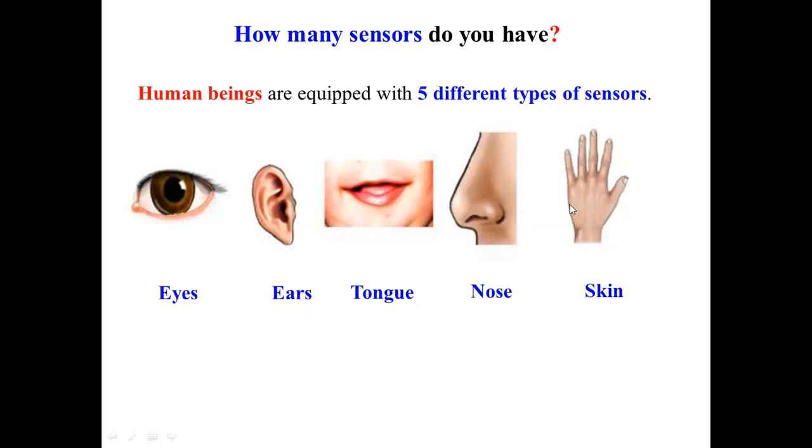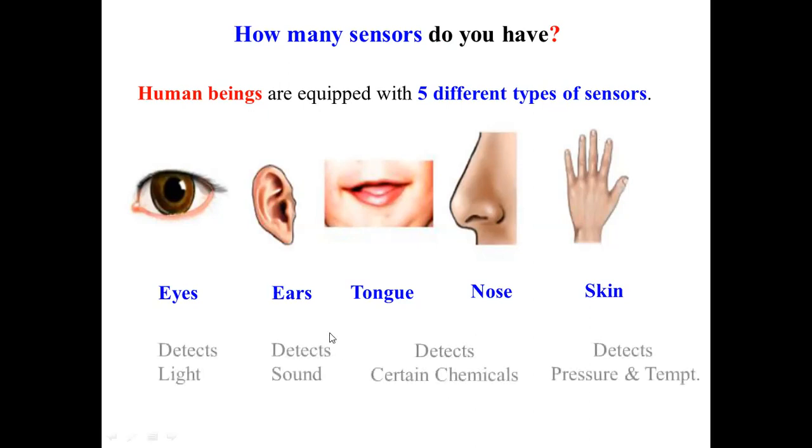Though it is shown as a hand palm, we are saying that it is skin. These are the different types of sensors which we utilize in every activity. Human beings use these for every activity. The eye detects light, the ear detects sound, the tongue and nose both detect certain chemicals, whereas the skin detects pressure and temperature.